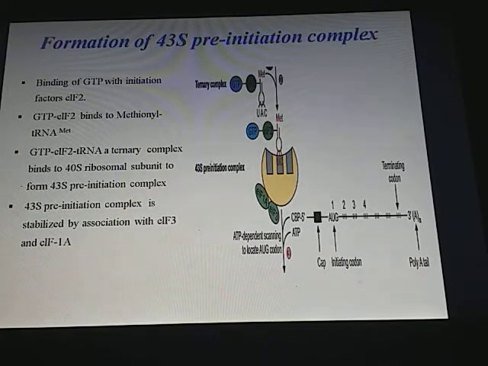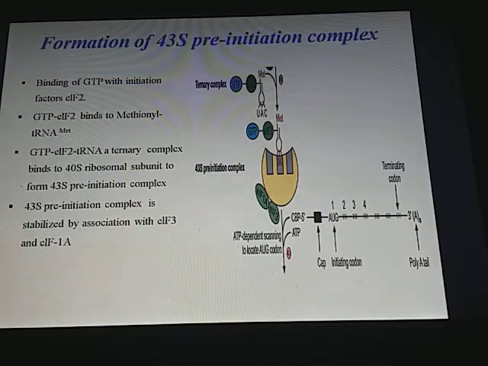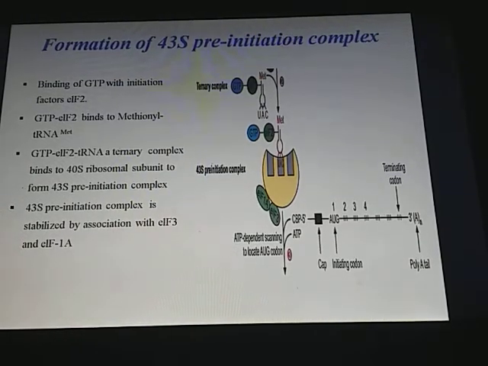This complex is stabilized by association with eukaryotic initiation factor 3 and eukaryotic initiation factor 1A, which are present in it at the time of dissociation of the ribosome into 60S and 40S subunits. So they help in stabilization of the 43S pre-initiation complex.